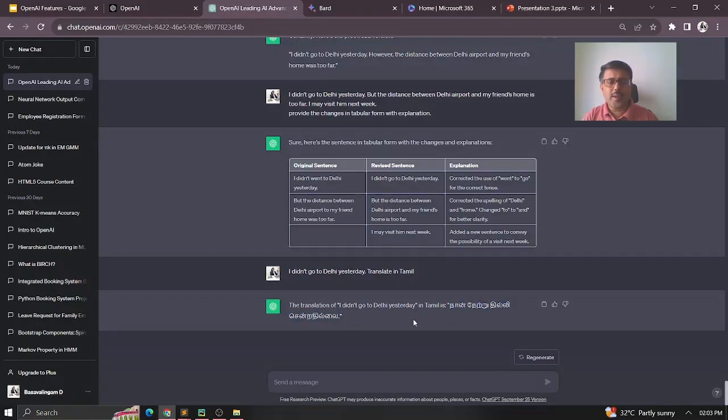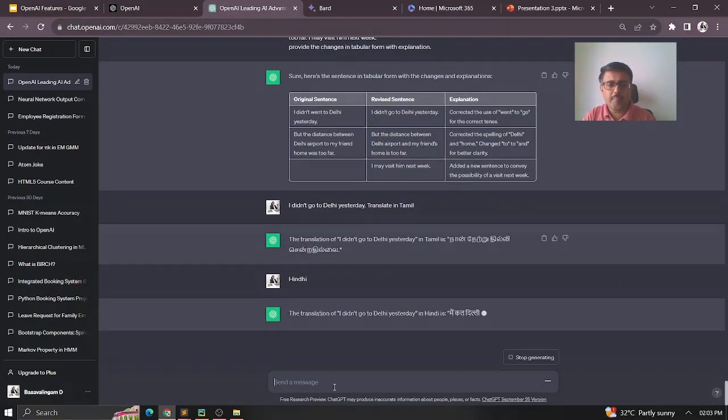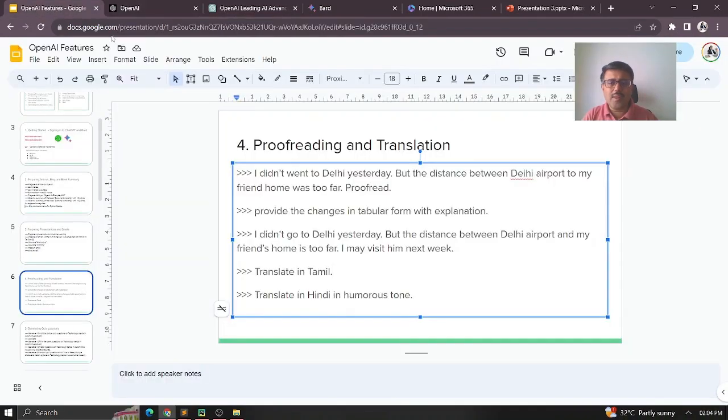Anyway, most of you may not know Tamil, so just for example, I'll put it in Hindi now. Same thing, I just put it in. Now again, I need not say translate in Hindi. I simply put Hindi, and it understands that. You can see it here, right? So like that, you can do the translation here for bigger sentences or bigger articles. If you want to do that, it can do very good translation. Okay, so now let's get into the next one.